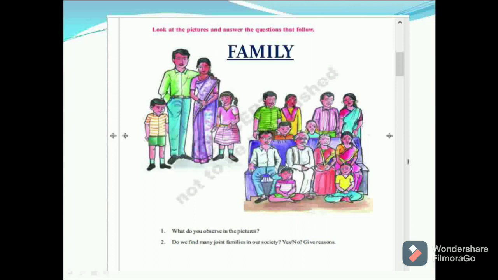Here we can see father and mother, grandfather and grandmother, uncle and aunt, and grandchildren. The family which consists of three generations, grandparents, parents, and grandchildren, is called a joint family. Generally, we can find joint families in the villages.